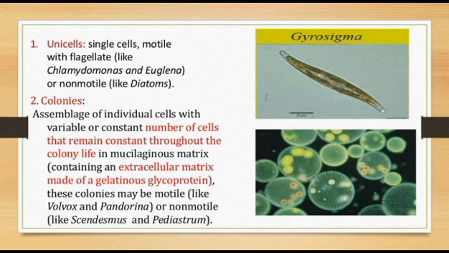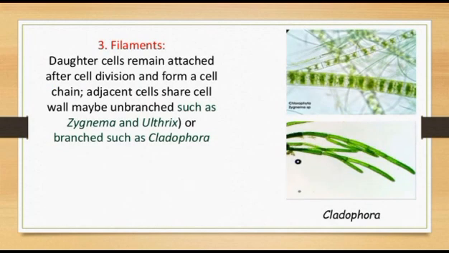Second, colonies are assemblages of individual cells, with a variable or constant number of cells that remains constant throughout the colony's life, in a mucilaginous matrix containing an extracellular matrix made up of gelatinous glycoprotein. These colonies may be motile like Volvox and Pandorina, or non-motile like Scenedesmus and Pediastrum.